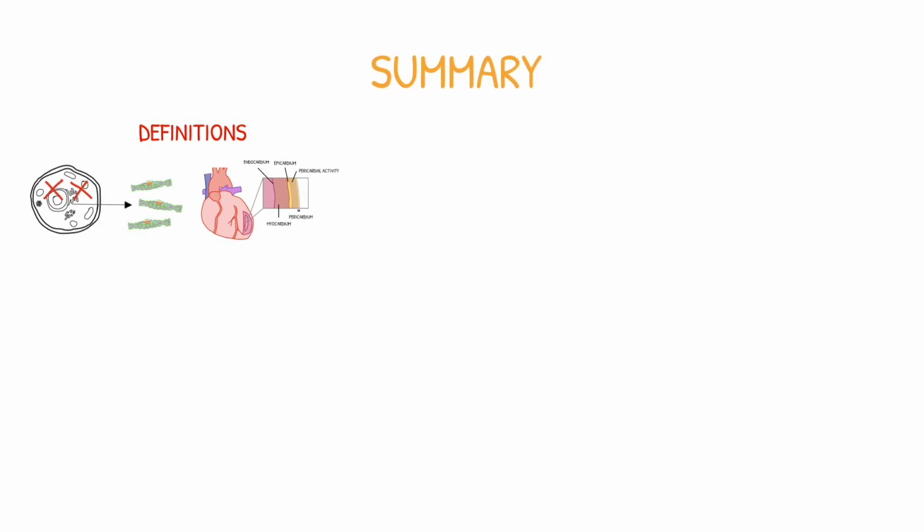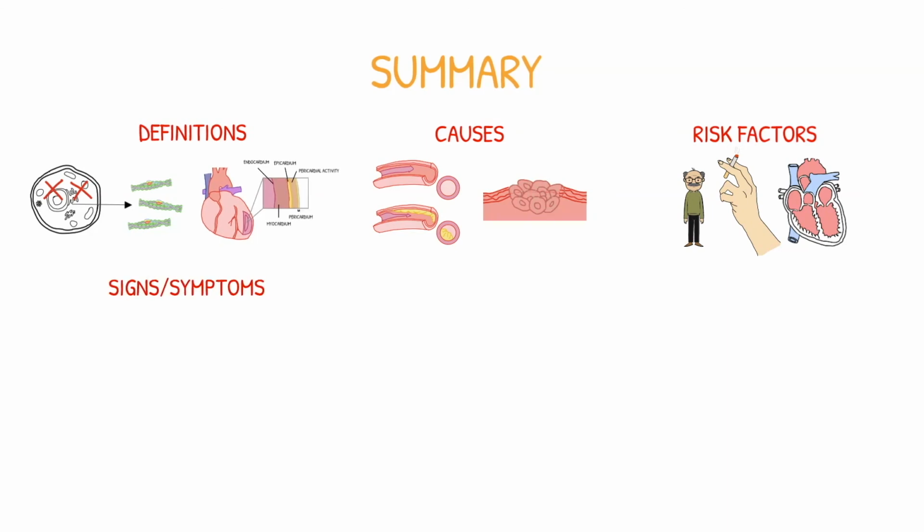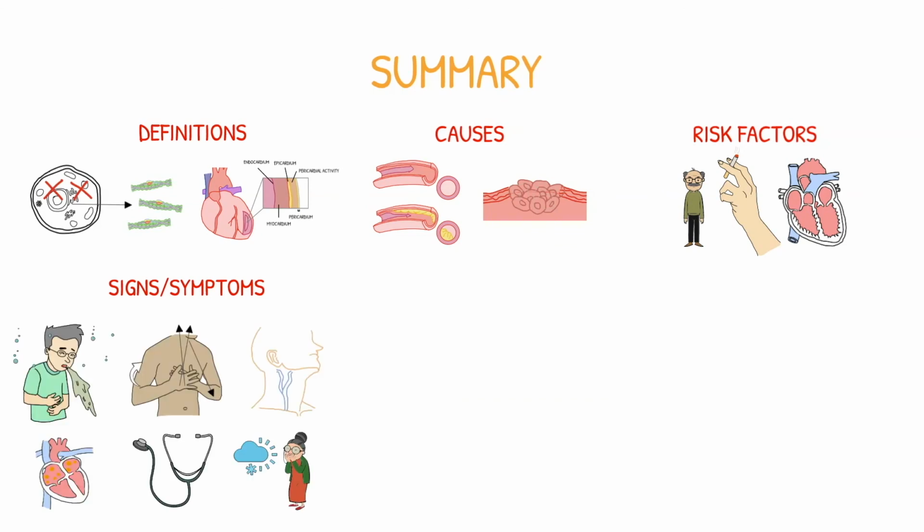In summary, we have covered the definitions of acute coronary syndrome and their differences, the causes of acute coronary syndrome due to blockage of the coronary arteries by atherosclerosis, the risk factors such as smoking, age, obesity, and a family history of ischemic heart disease, signs and symptoms, some of which are acute central chest pain, nausea and vomiting, shortness of breath, and murmurs or palpitations,